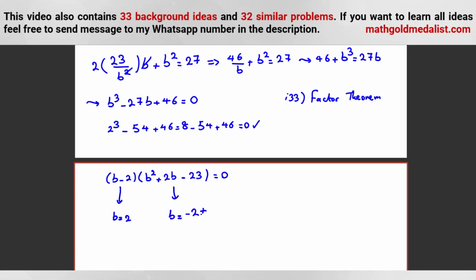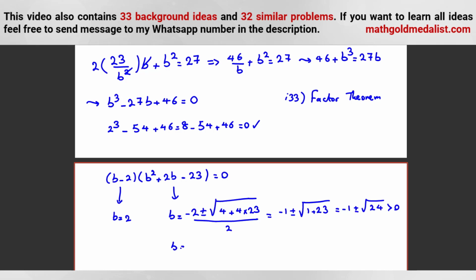B is negative 2 plus or minus the square root of B squared, 4, minus 4AC. So plus 4 times this, plus 92, or let's write like this, 4 times 23, and then over 2A. Now, if you divide both numerator and denominator by 2, negative 1 plus or minus the square root of 1 plus 23. So it will be negative 1 plus or minus the square root of 24. B is a side length. B should be positive, so we can conclude B should be root 24 minus 1.